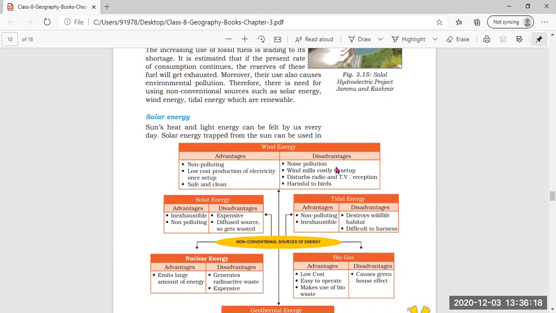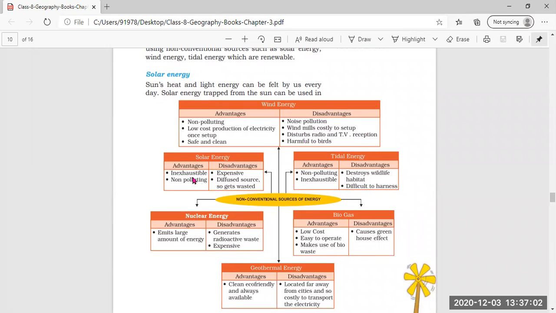Now, disadvantages are also there on the other hand: noise pollution is there. We say that it is non-polluting to the environment, but still a little bit of noise pollution is there due to wind energy. Windmills are costly to set up; during the placement of those windmills, it costs a lot. It also disturbs radio and TV reception, and it is harmful to birds also. So this way we can say these are the disadvantages of wind energy.